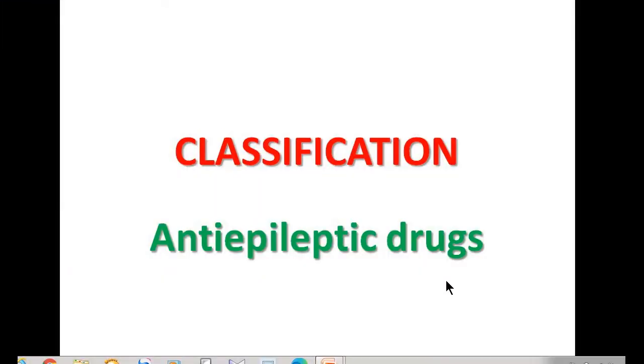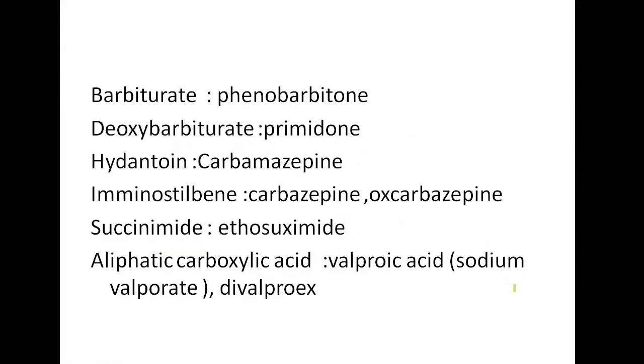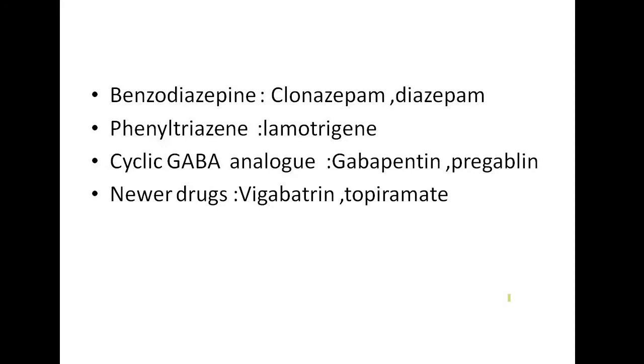So, classification of anti-epileptic drugs. Barbiturate: phenobarbital; deoxybarbiturate: primidone; hydantoin: phenytoin; iminostilbene: carbamazepine, oxcarbazepine; succinimide: ethosuximide; aliphatic carboxylic acid: valproic acid; benzodiazepine: clonazepam, diazepam; phenyltriazine: lamotrigine; cyclic GABA analog: gabapentin and pregabalin; then newer drugs: vigabatrin, topiramate. So it's difficult to learn like this if there is less time, right?